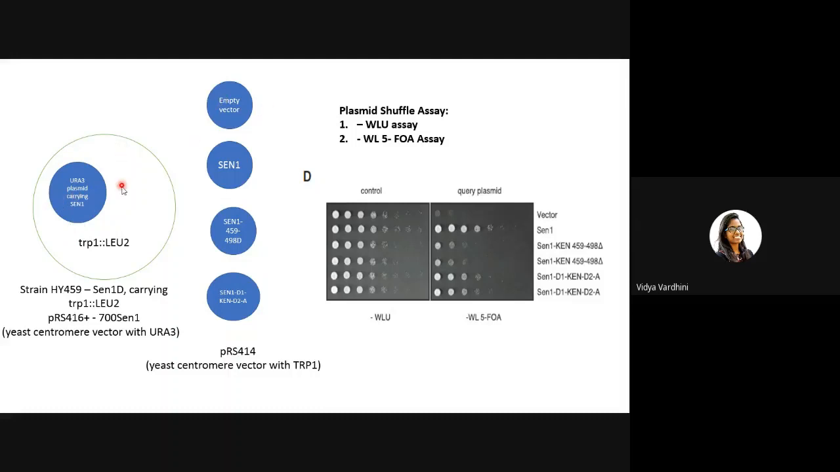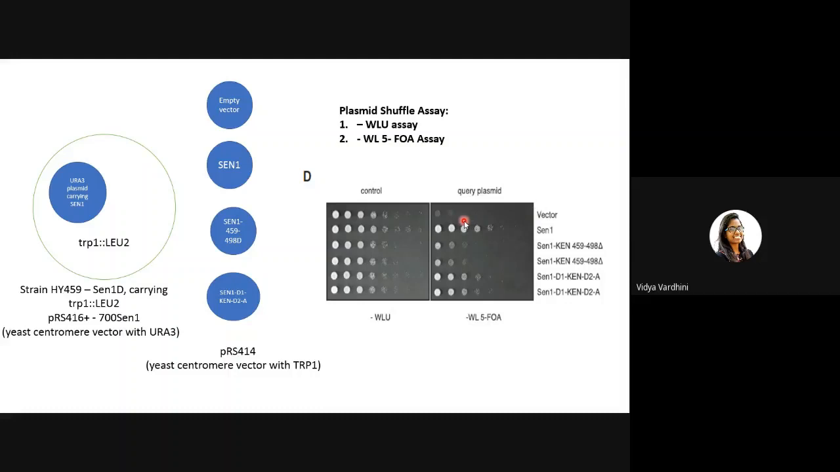So if the empty vector comes here, the cell should die. We know that, yes, now the empty vector is there. If SEN1 was there, even if you kill the cells containing this plasmid, your SEN1 would be able to compensate. And then why we do this assay is that we want to kill all the cells that are having this but instead having this plasmid inside them. Successful transformation has taken place and this was shuffled out. And then now we want to see the phenotype of this inside this cell. I hope I'm clear with that. If you have any doubts, just let me know.